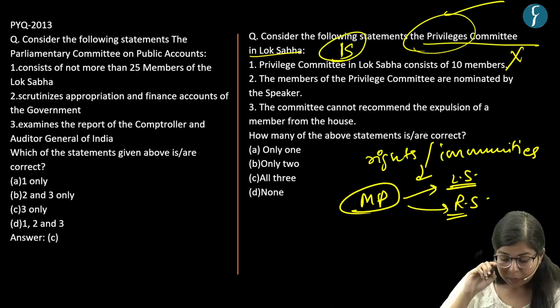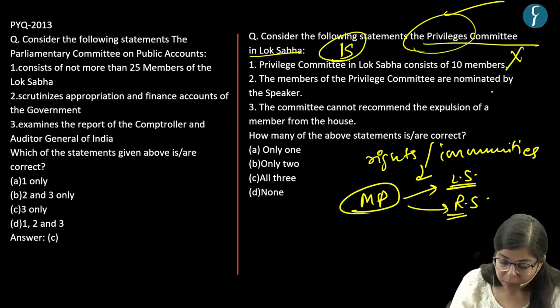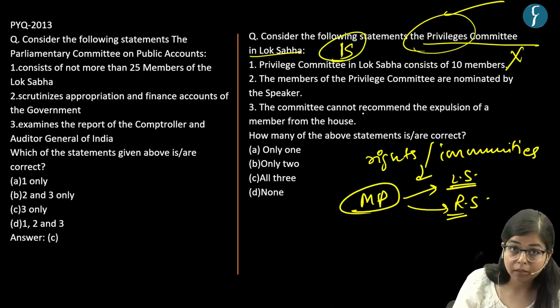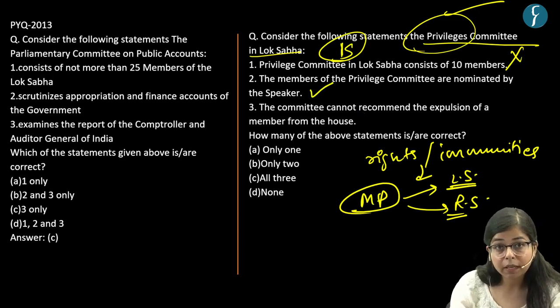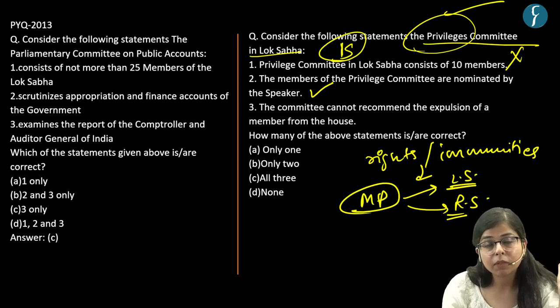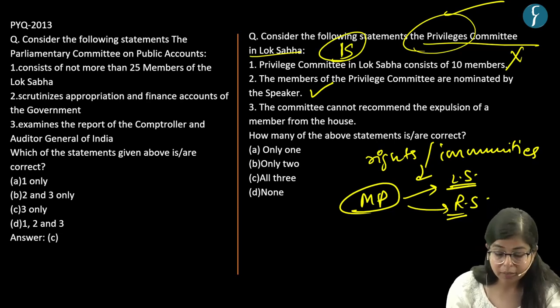The second statement says the members of the privilege committee are nominated by the speaker. Yeah, this is a correct statement. In case of Lok Sabha, the members of the privilege committee are appointed by the speaker. And in case of Rajya Sabha, the members of the privilege committee are appointed by the chairman, right?